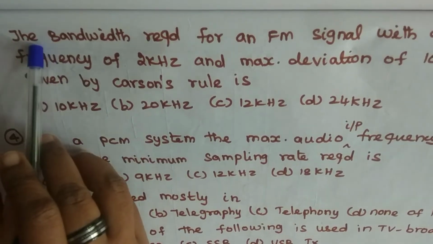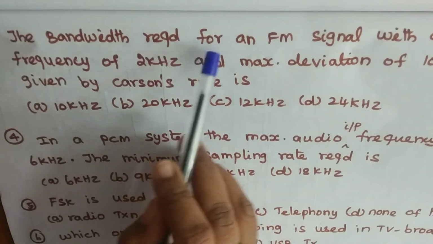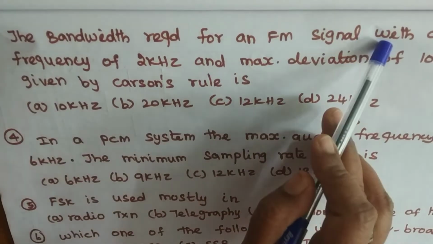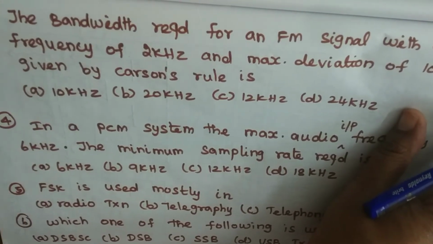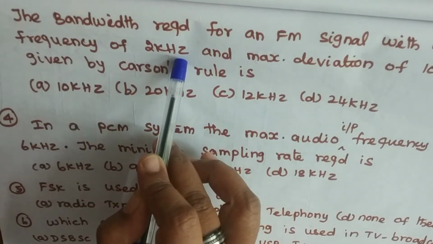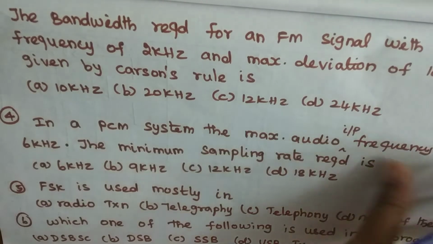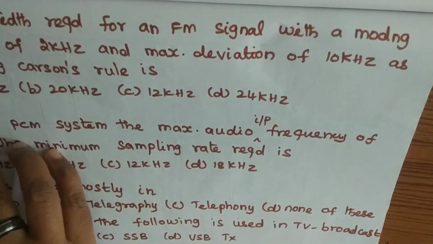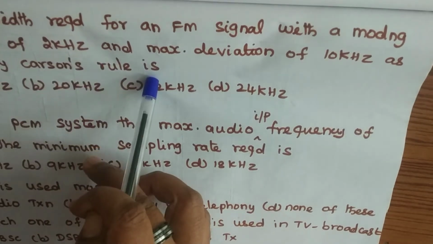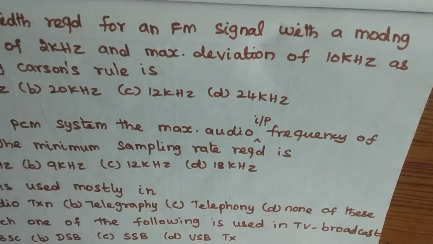Next question. The bandwidth required for an FM signal with a modulating frequency of 2 kHz and a maximum deviation of 10 kHz as given by Carson's rule. First we write the given values.